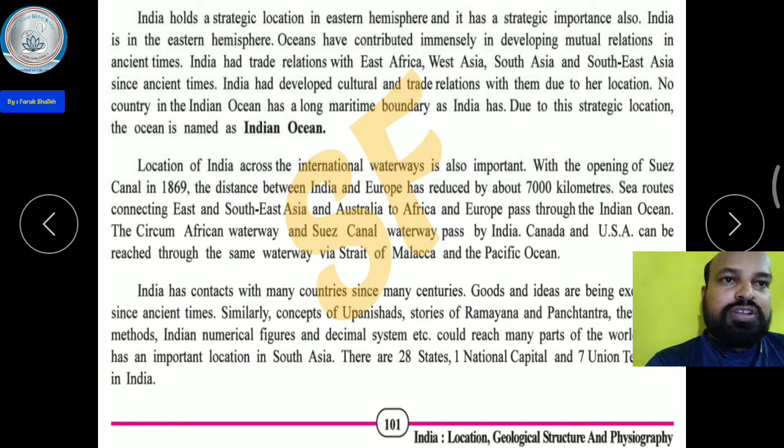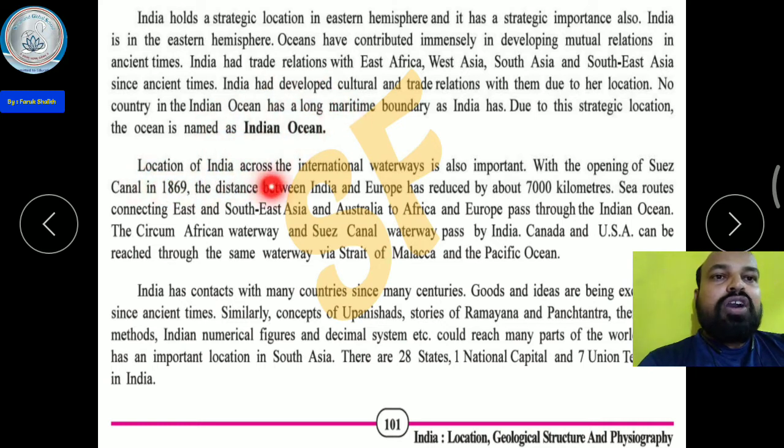Due to India's location, as you have seen, it has a very long coastline of 7,516.6 kilometers. So all over India, people can trade very easily through the sea route. No country in the Indian Ocean has as long a maritime boundary as India. Due to this strategic location, the ocean is named the Indian Ocean. No other country has a maritime boundary as long as India's. That is why the ocean is named after India.